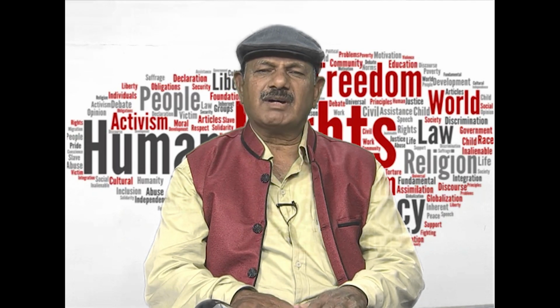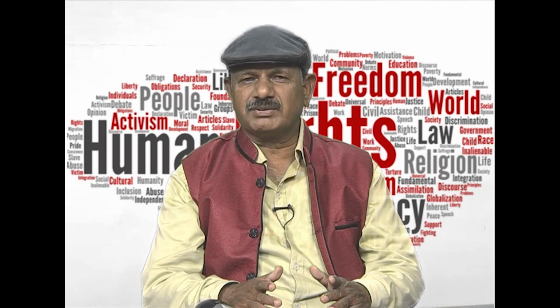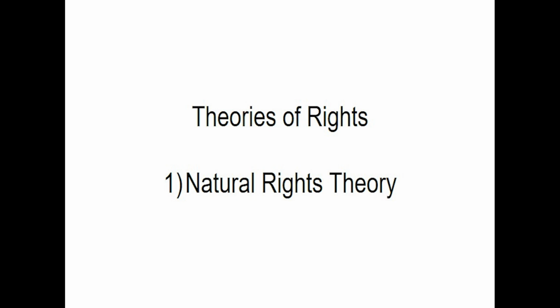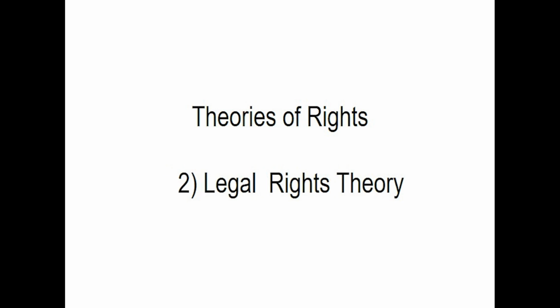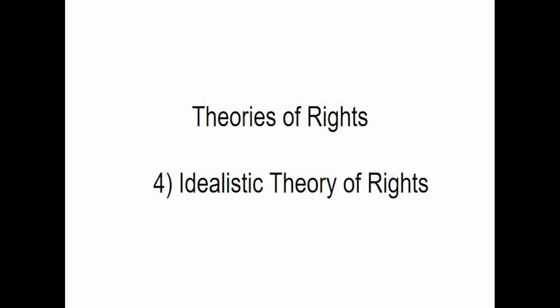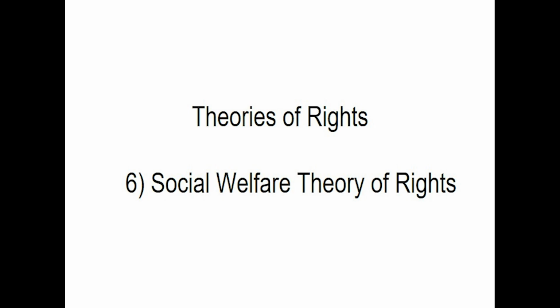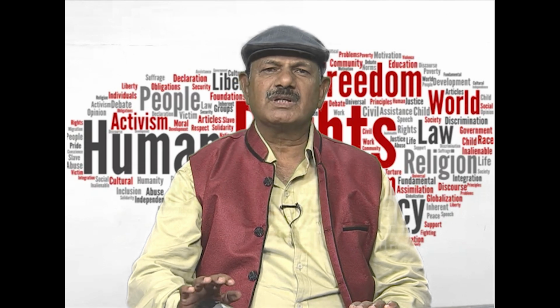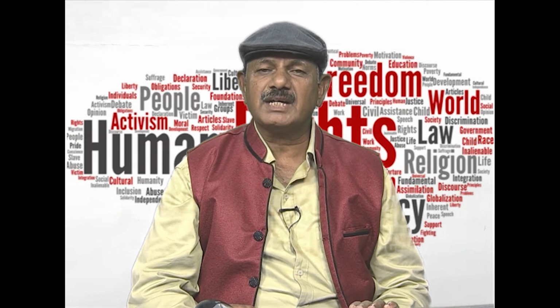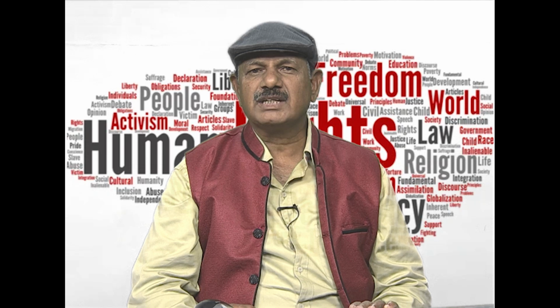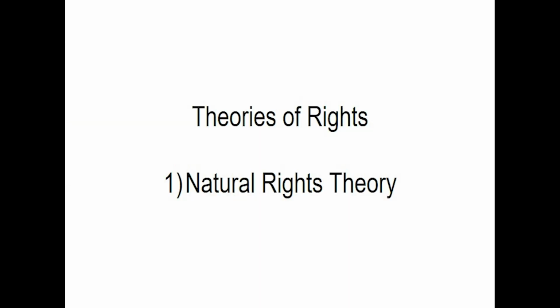Now, let us see what are the theories of rights. There are a good number of theories of rights. Broadly, we can categorize them into 6 types: the natural rights theory, the legal rights theory, the historical theory of rights, the idealistic theory of rights, the Marxian theory of rights, and the social welfare theory of rights. These are different theories of rights. Now, let us discuss these theories in detail. The first one is the natural rights theory. This natural rights theory was given by John Locke.